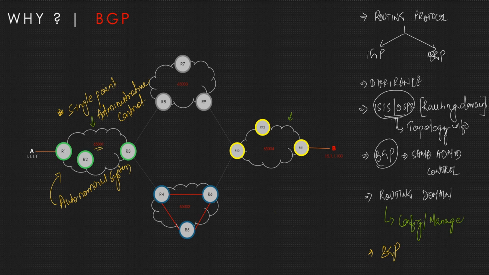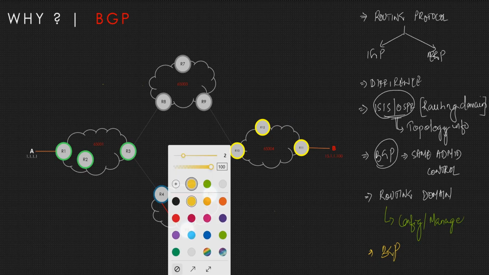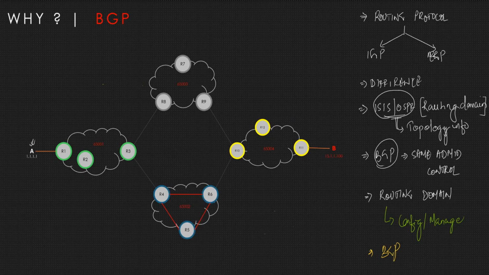Okay, so coming back to the context of why not use this: for example, when A wants to communicate with B, why not use a single routing protocol, right? For example, A wants to communicate with B, and this is its own autonomous system, the A autonomous system. So why don't we go ahead and use a single routing protocol, as in a single IGP, let's say RIP or ISIS or OSPF? So why not use these protocols across?